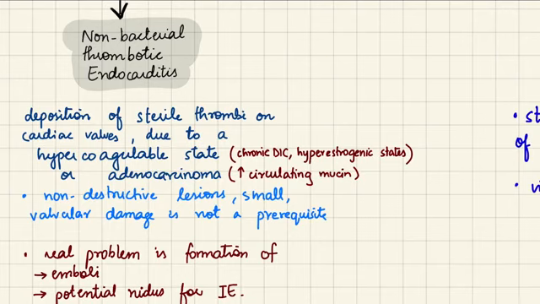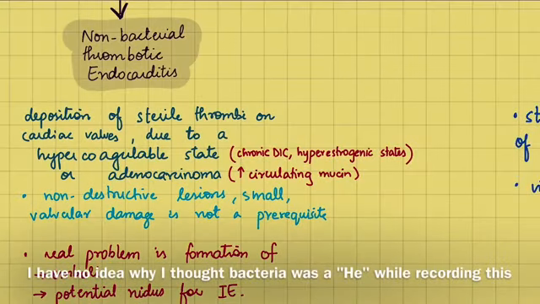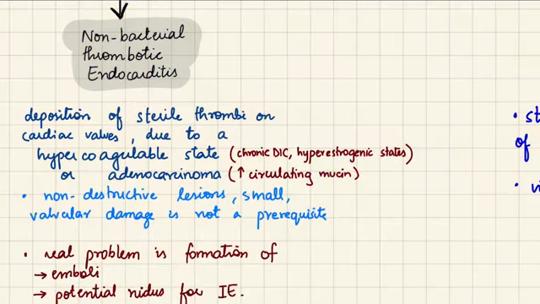The real problem is the formation of emboli, because these vegetations are actually thrombi and they can embolize. And secondly, these can serve as a potential nidus for infective endocarditis. So if a circulating bacterium sees this lesion, it'll be very happy to find it, because it will be a ready-made home for it to proliferate and convert this non-bacterial endocarditis into infective endocarditis.